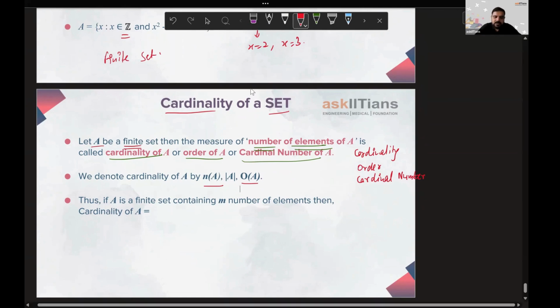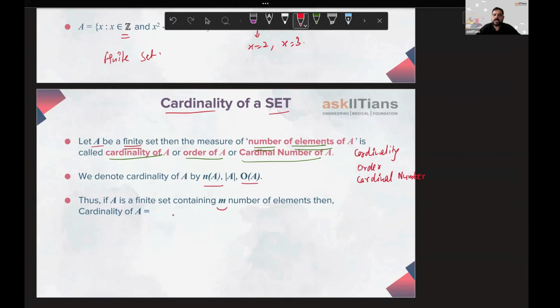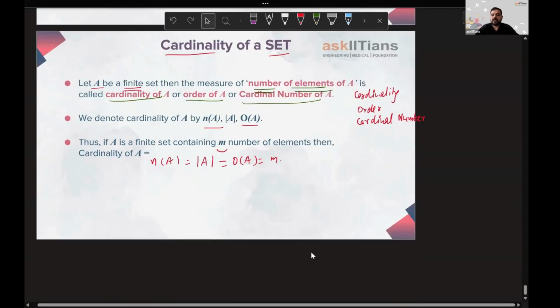So next, thus if A is a finite set containing m elements, let's say there are m elements in that, we'll be saying cardinality of A equals the number of elements in A. Same we can write as magnitude of A, or enclosing A within the vertical bars, or I can say order of A. All of these are going to be m. So m elements are going to be there in that set, right?